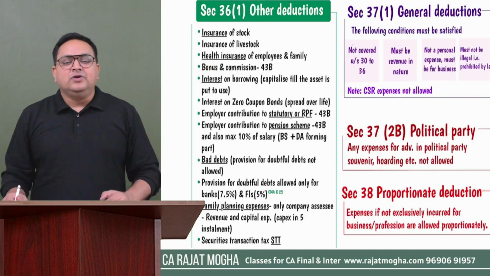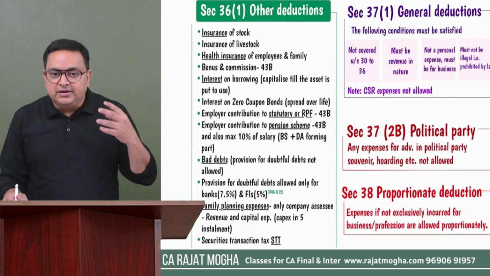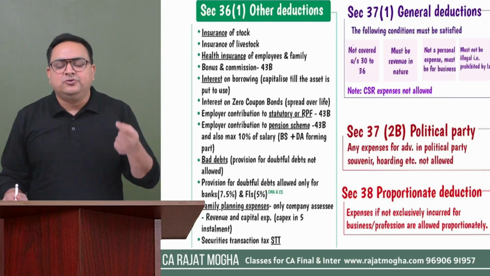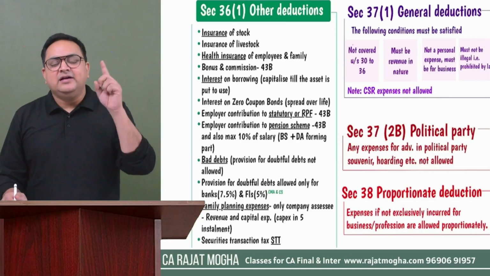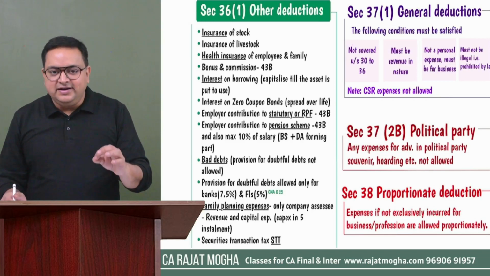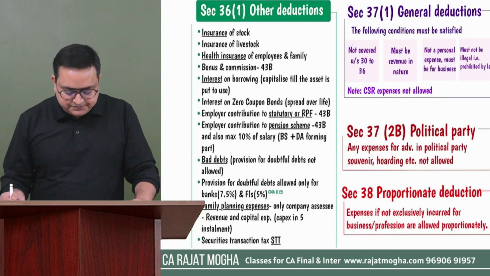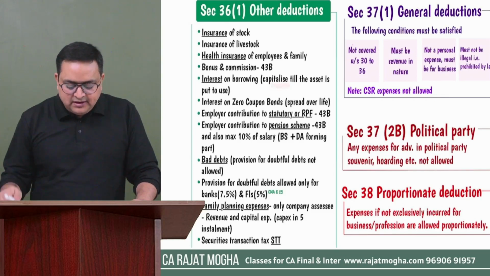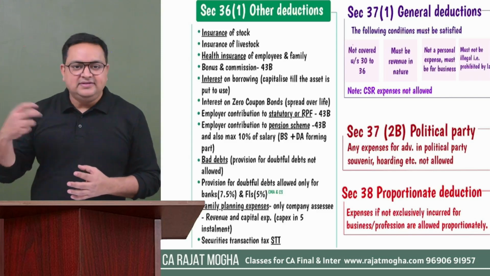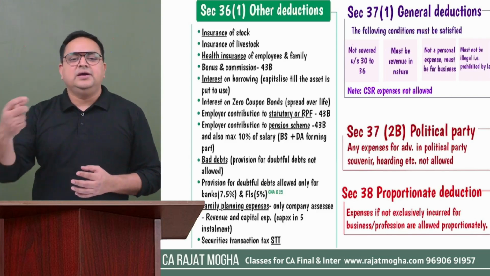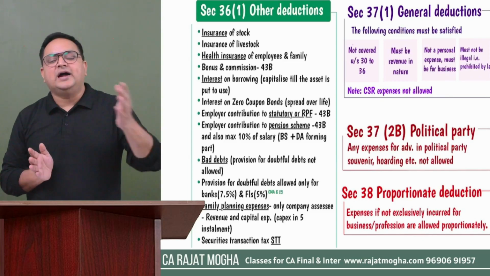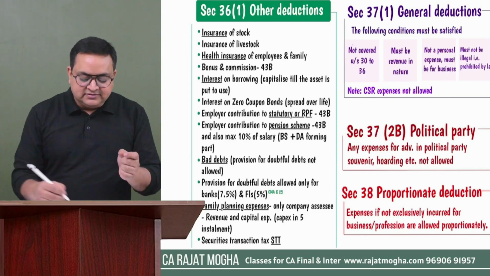Interest on borrowings. If you have taken any bank loan, or if a company has issued any debentures or bonds and is paying interest, that interest is also allowed under section 36. But please remember that if you have taken a loan from a bank or financial institution, it is allowed under section 36, but subject to 43B also, right? And also remember one more thing: if you have taken a loan for purchase of any asset, till the date this asset is put to use, up to that particular date, that interest is not allowed under section 36.